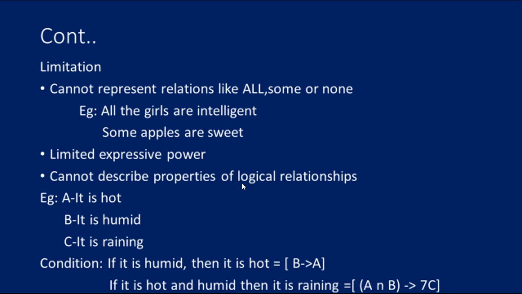Sentence A we can take as it is hot. Sentence B you can say as it is humid. C, it is raining. Condition: if it is humid then it is hot, so B implies A. If it is hot and humid then it is not raining, so A conjunction B implies not C. So this is the way you need to represent propositional logic.